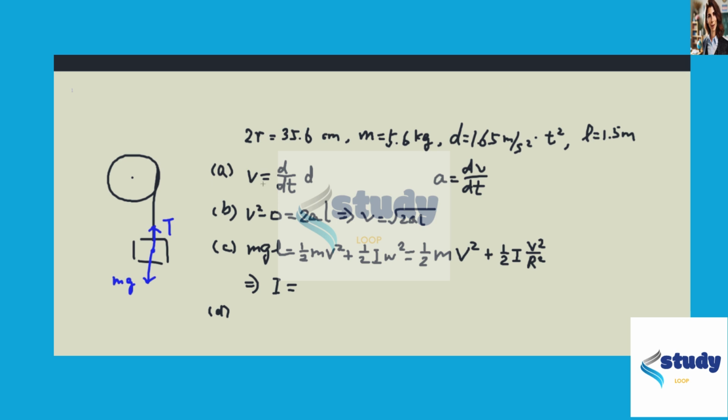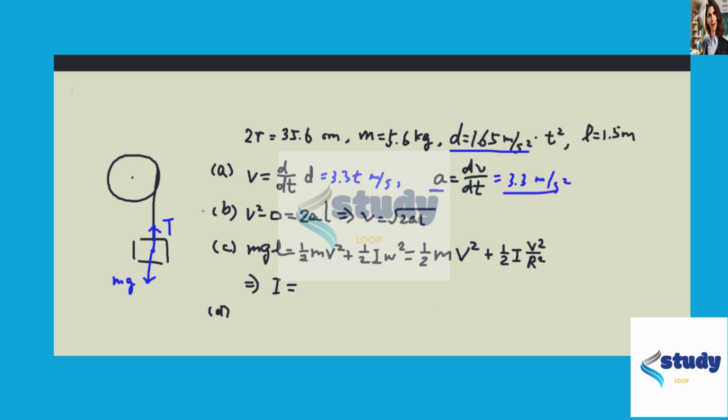So for part A, velocity is simply the time derivative of d, which is 3.3 t meters per second. Acceleration is the time derivative of velocity. So this is simply 3.3 meters per second squared. So we observe that this acceleration is a constant.